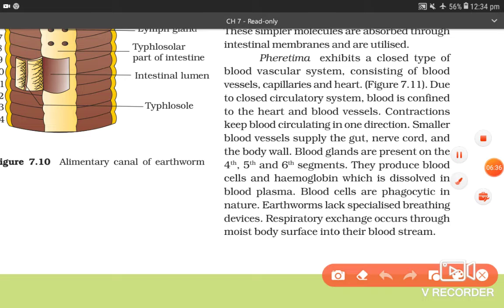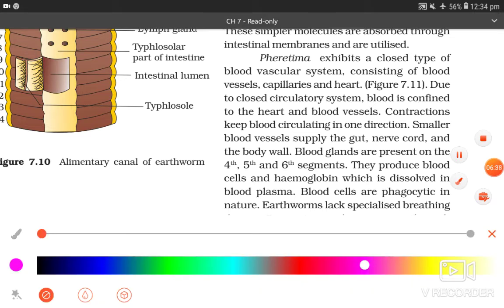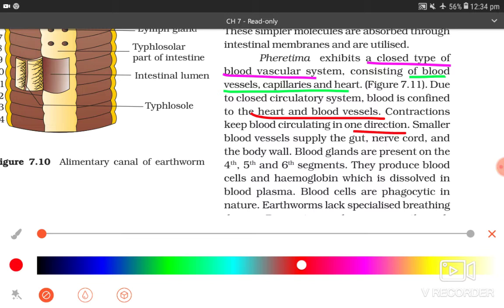Pheretima exhibits a closed type of blood vascular system consisting of blood vessels, capillaries, and a heart. Due to the closed circulatory system, blood is confined to the heart and blood vessels. Contractions keep blood circulating in one direction. Smaller blood vessels supply the gut, nerve cord, and the body wall.